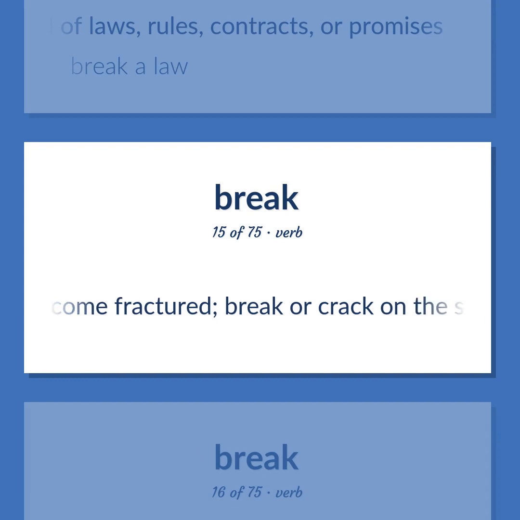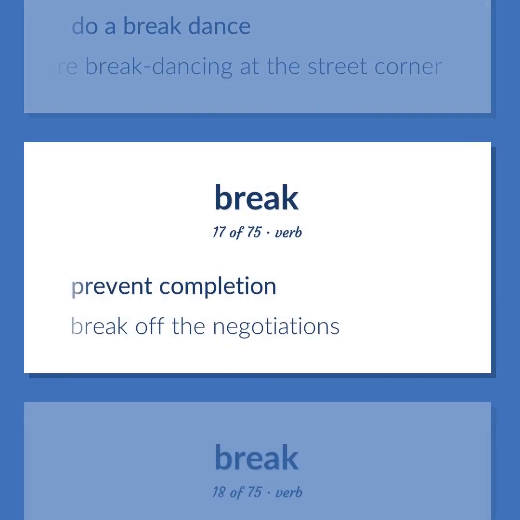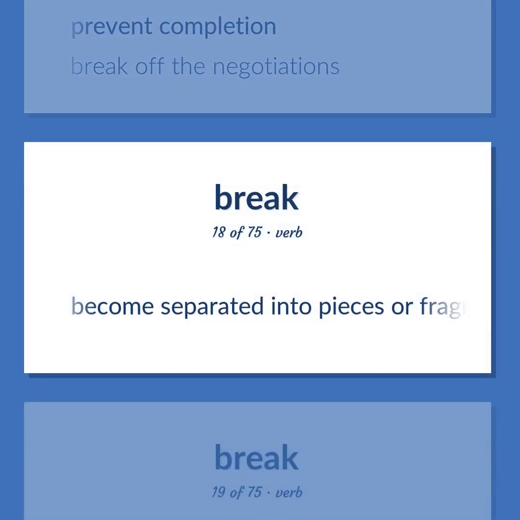Become fractured. Break or crack on the surface only. Do a break dance. Kids were break dancing at the street corner. Prevent completion. Break off the negotiations. Become separated into pieces or fragments.